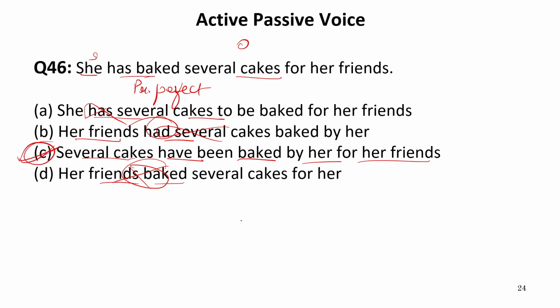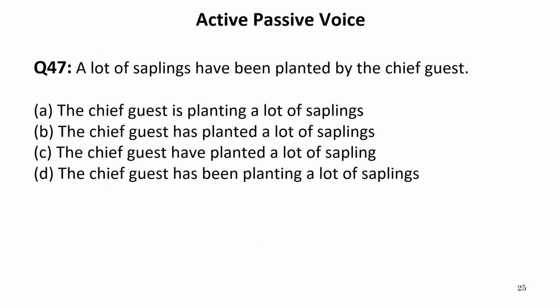Therefore our answer is C. So our answer is C. There are several cakes have been baked by her for her friends. Several cakes have been baked by her for her friends. Now let us move to the next one.